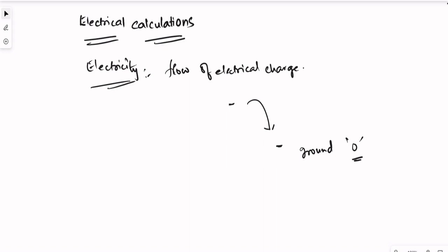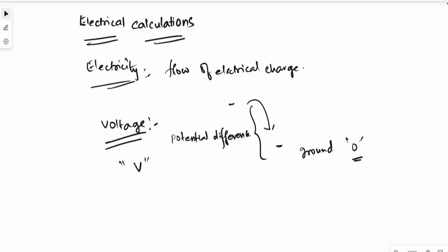So here we term this thing as voltage. What is voltage? It is the potential difference between any two points, that means high potential to low potential. This is termed as voltage. Normally voltage is represented as V, and the unit is volts.